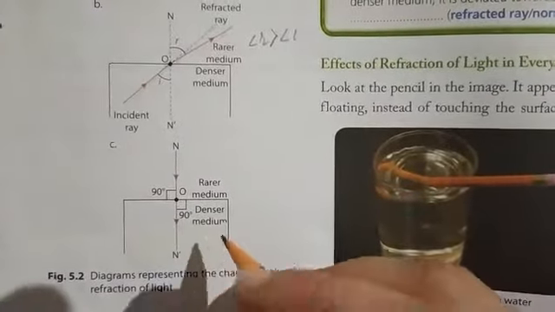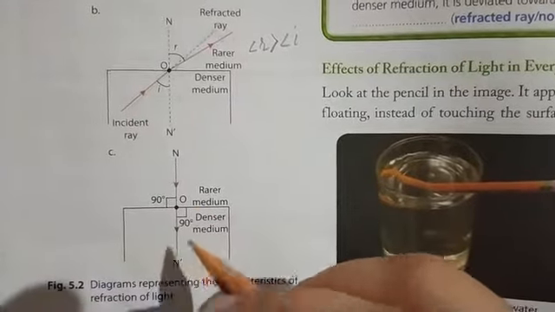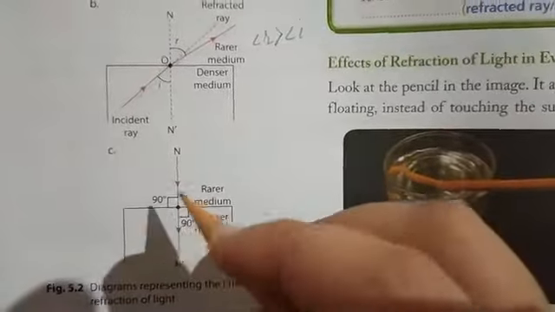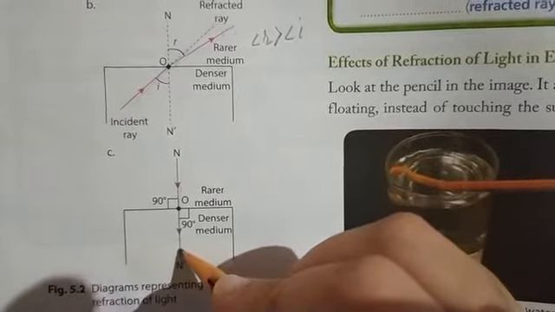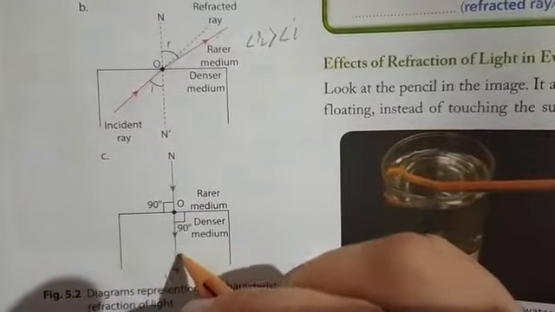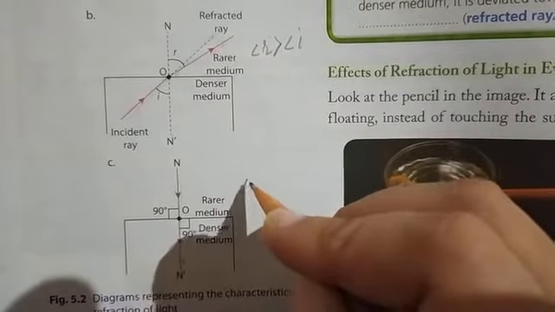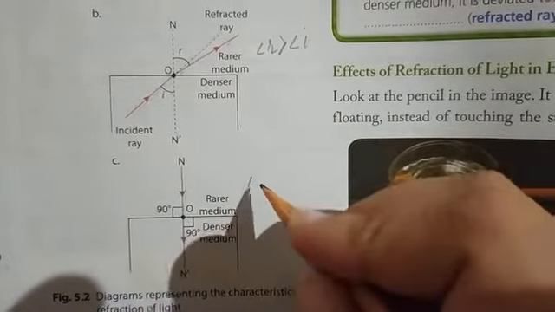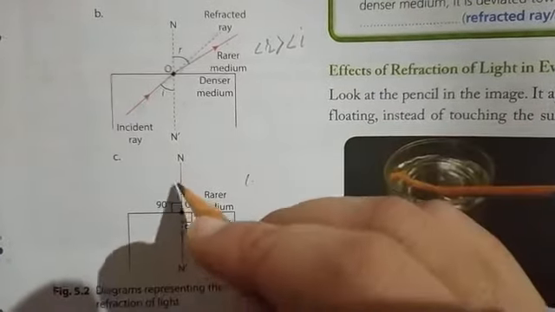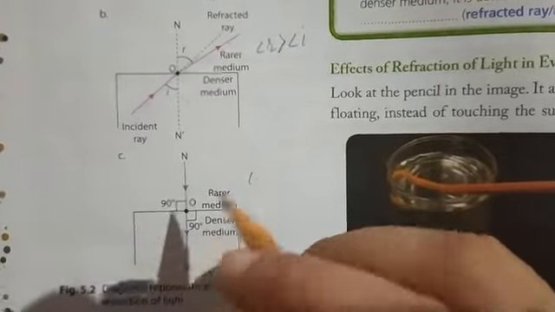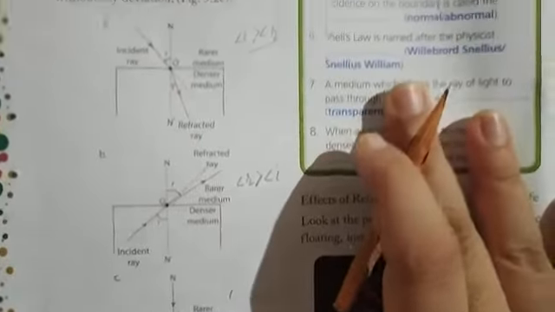And the third case is that when a ray of light incident along the normal will pass straight through the second medium without any deviation, because a ray of light is striking normally, perpendicularly along the normal, and there will be no refraction. So that's why angle of incidence will be the same as that of angle of refraction, and that will be 0 because it is lying on the normal. So these are the three cases for the refraction of light.